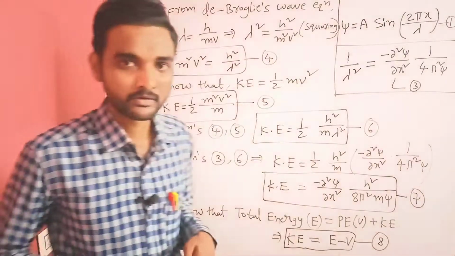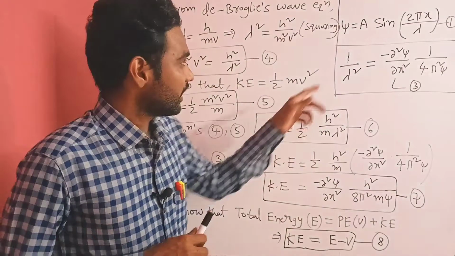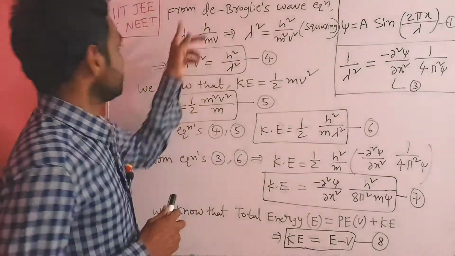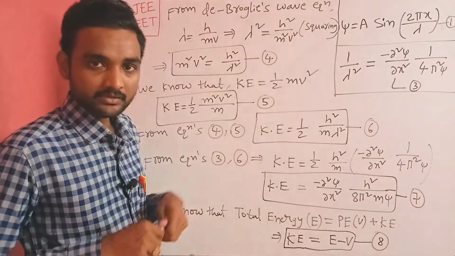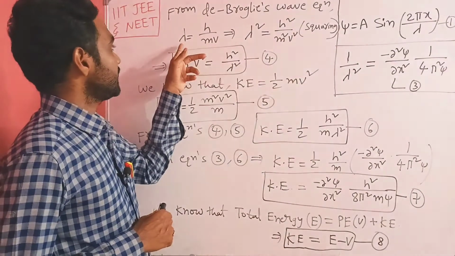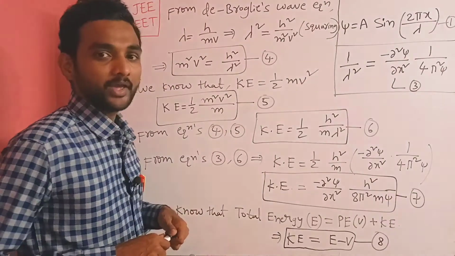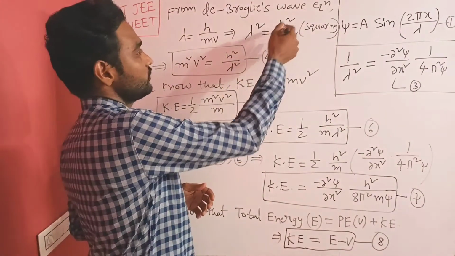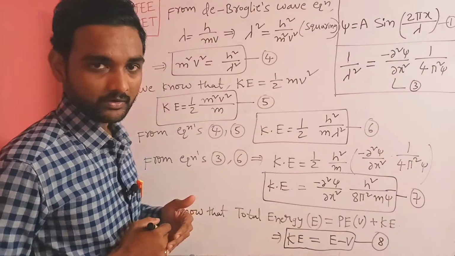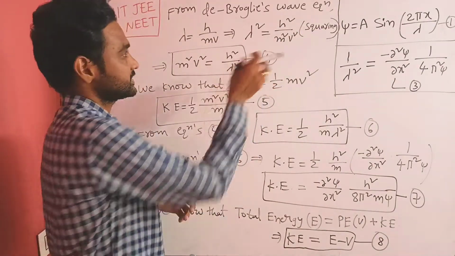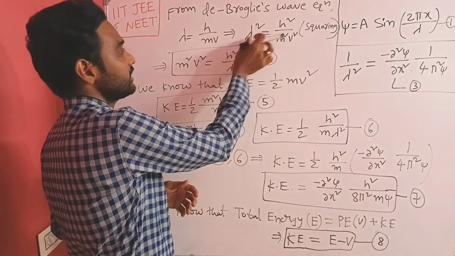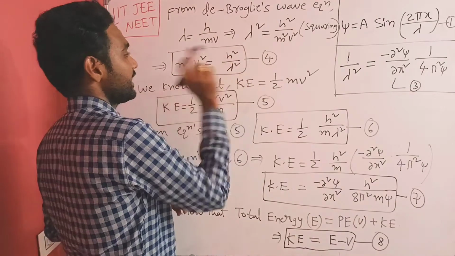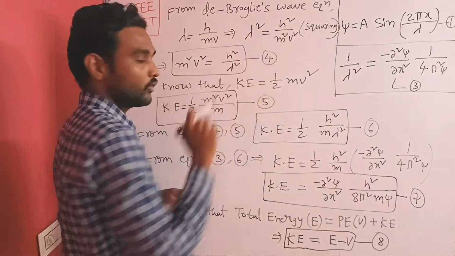Have you understood? Okay, now I wrote equation number 1 and equation number 3 here. Now from de Broglie's wave equation, we know lambda is equal to h by mv. Squaring on both sides, lambda square is equal to h square by m square v square. Now I want m square v square, so this term you have to send to this side, and this lambda square you have to send to this side. Then m square v square is equal to h square by lambda square. It is equation number 4.